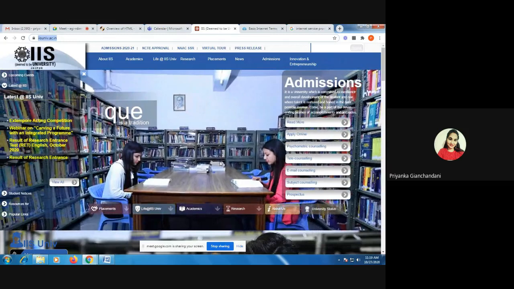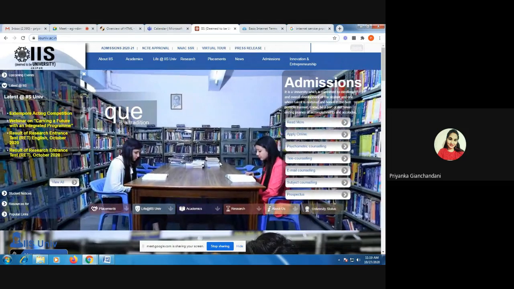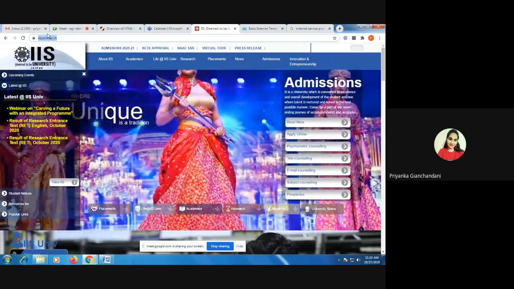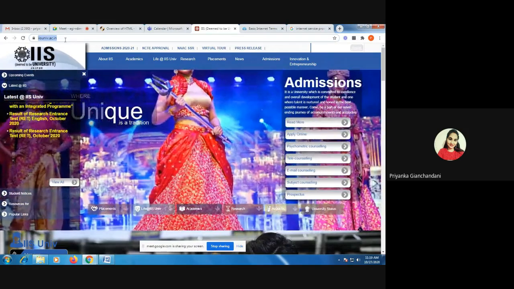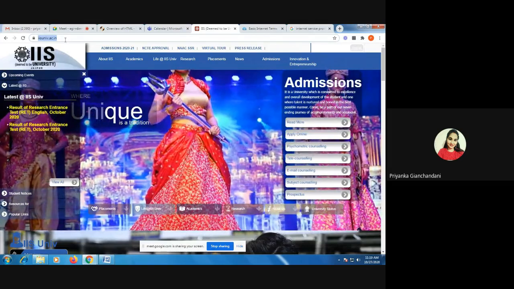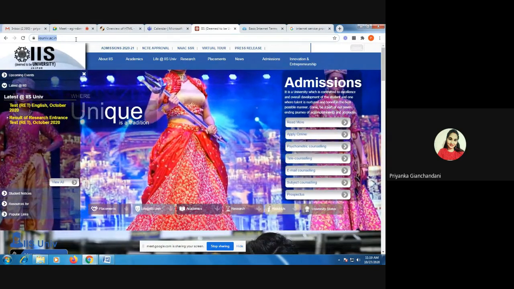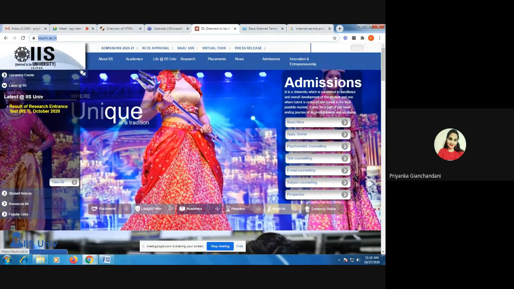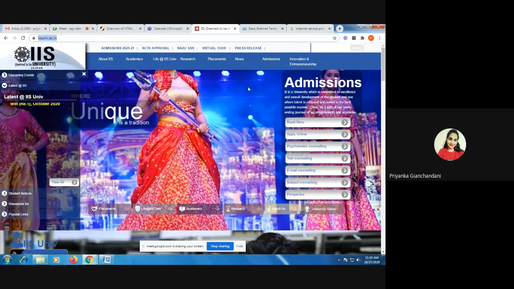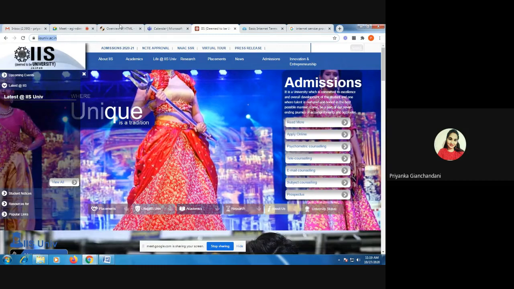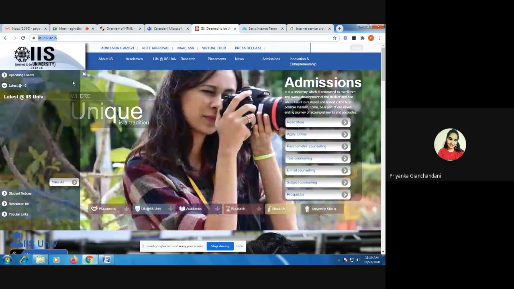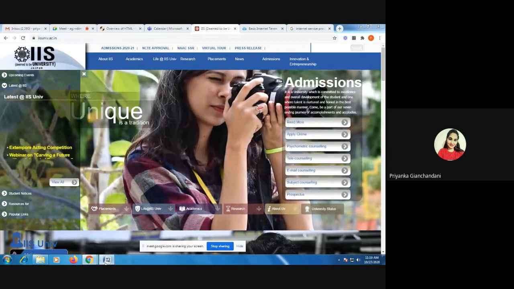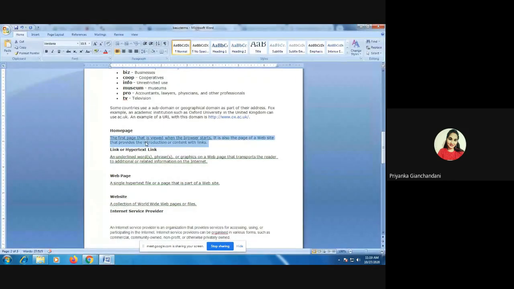Clients have sent the request to the server. Server को कौन सी वेबसाइट के लिए आपने रिक्वेस्ट किया? isunf.ac.in के लिए, right? The request has been forwarded to the server. Server extracted that particular website for you and has returned the first page of the website, which is called the home page. So the first web page that is going to open up when we are accessing any particular website is called the home page, right?